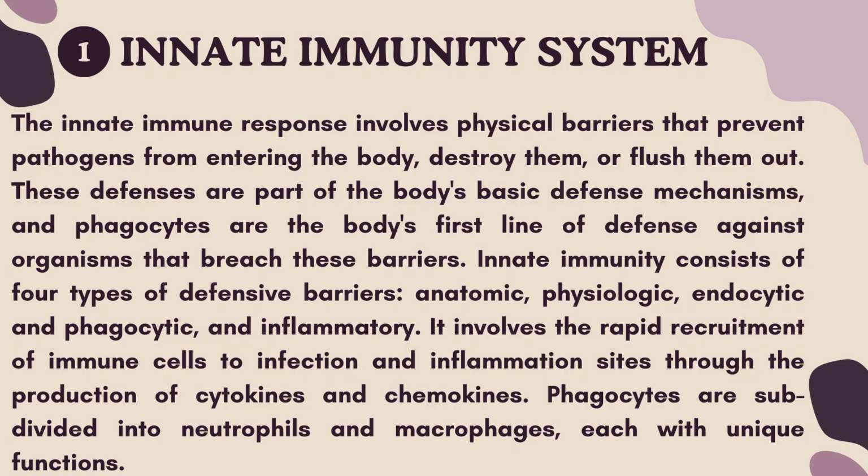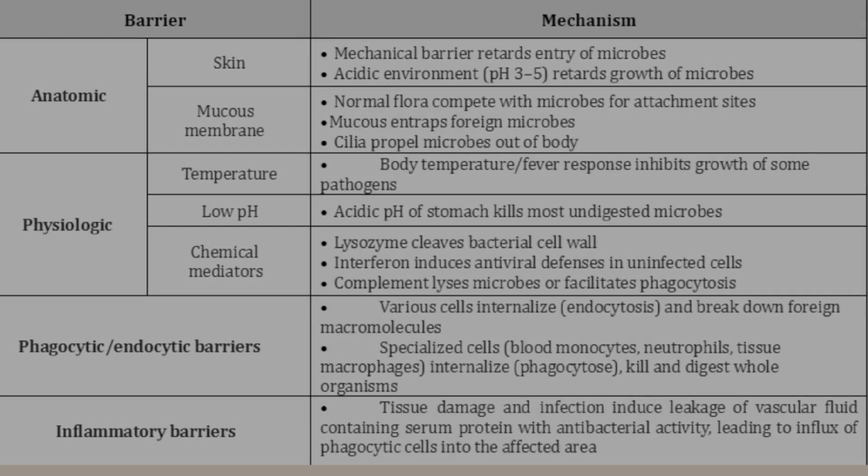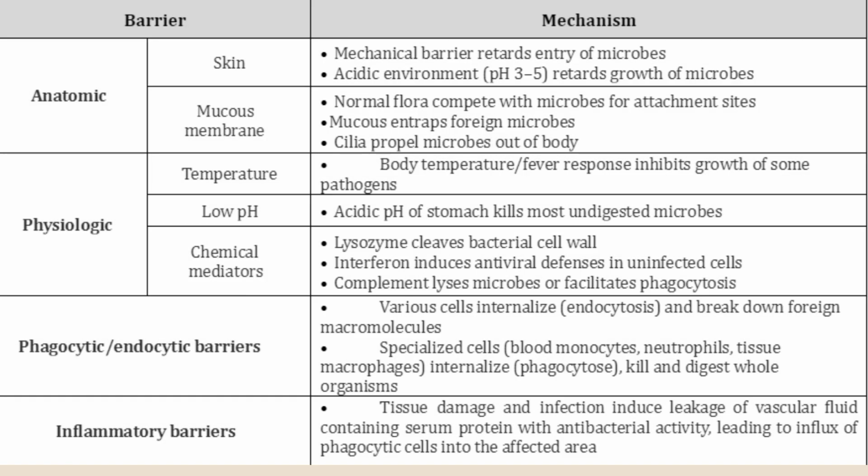So innate immunity consists of four types of defensive barriers, and the first one is anatomic, which is skin and mucous membrane. And then the physiologic is temperature, low pH, and chemical mediators. And then phagocytic or endocytic barriers, and then inflammatory barriers, and that's the last. So, that is their mechanism.